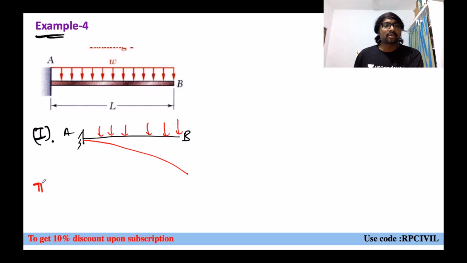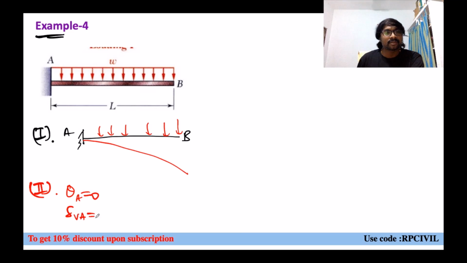But from step 2, the compatibility conditions, what can you say? This theta A is 0, delta vA is 0. So your diagram will be modified like this. Near this support, no deformation will be there, meaning no vertical deflection and no rotation.